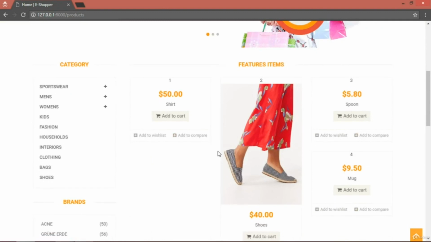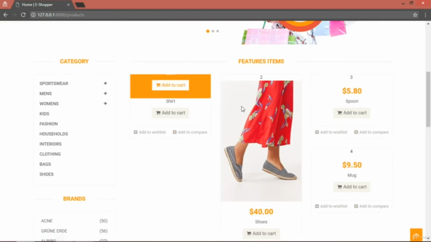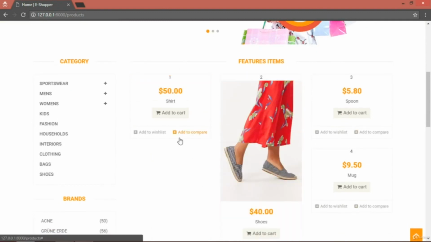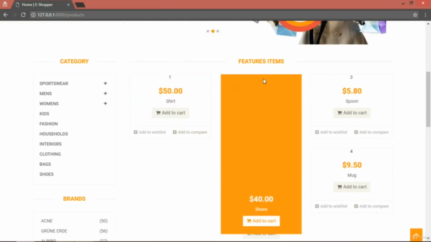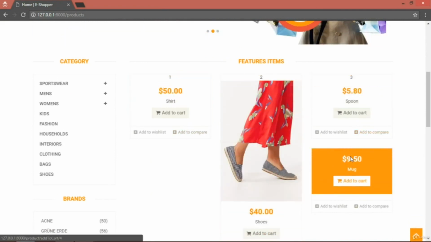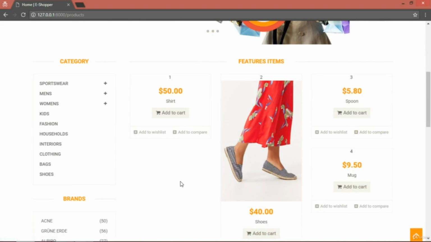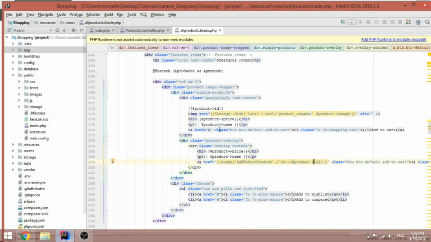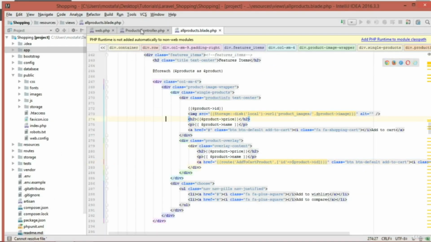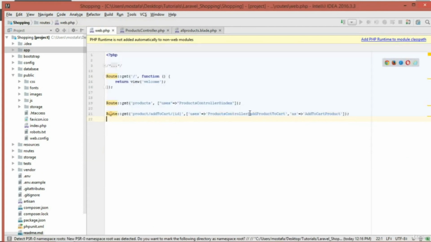And as you can see, we have now each product with the ID above it, 1, 2, 3, and 4, and etc. Now inside our products controller, we need to create the function that we have specified so that it gets called.